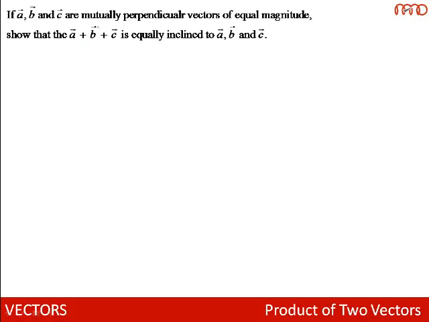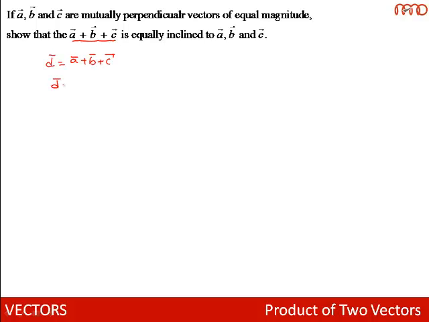If A, B, C are mutually perpendicular vectors of equal magnitude, show that A bar plus B bar plus C bar is equally inclined to A, B and C. A, B, C are mutually perpendicular vectors. That is, A dot B, B dot C, C dot A is equal to 0 and they are also of equal magnitude. Let us call the vector A bar plus B bar plus C bar some D bar.